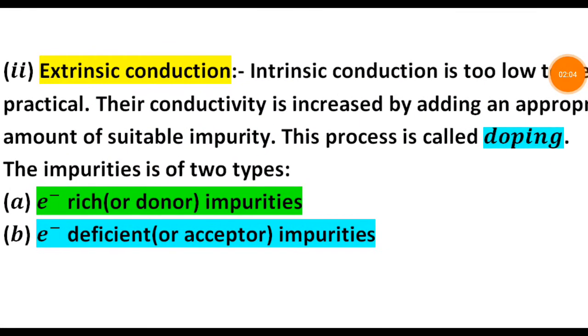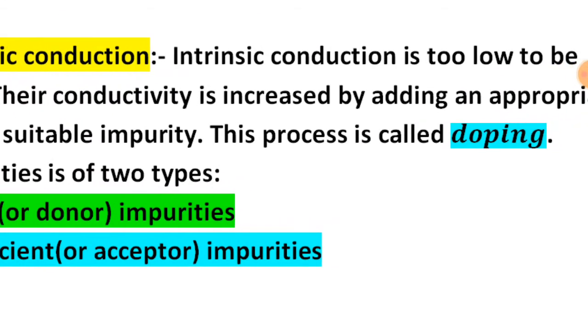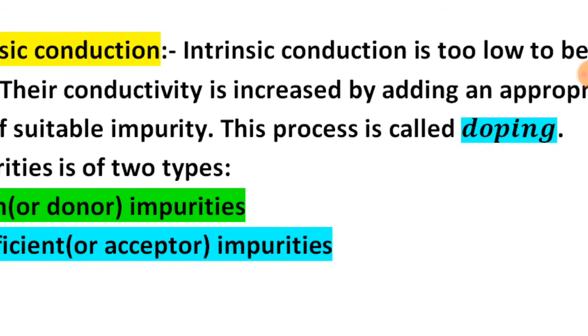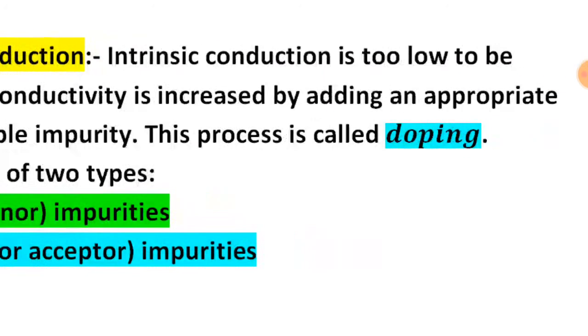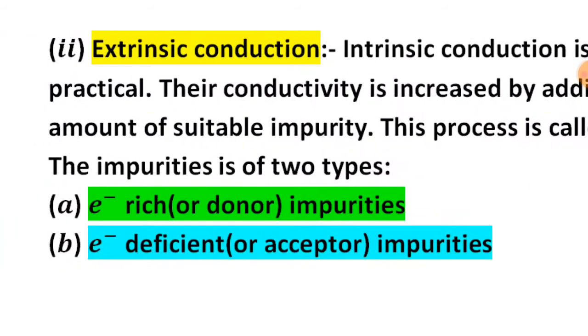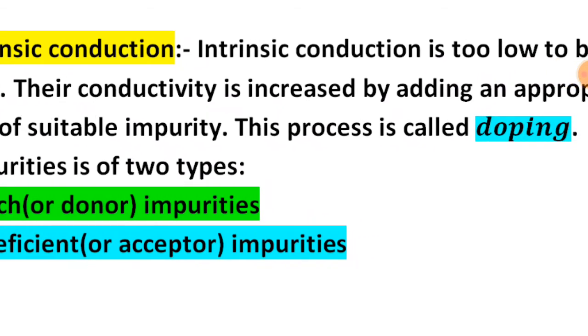Student, the second type is extrinsic conduction. Intrinsic conduction is too low to be practical. Their conductivity is increased by adding an appropriate amount of suitable impurity, and this process is called doping. The impurity is of two types. First one, electron rich or donor impurities. Second one, electron deficient or acceptor impurities.